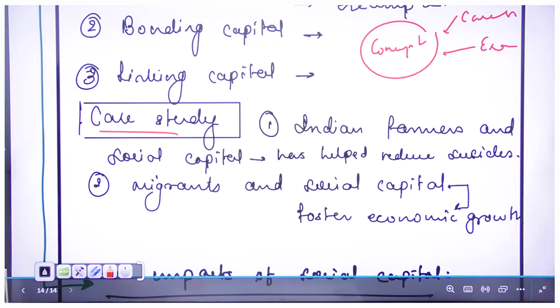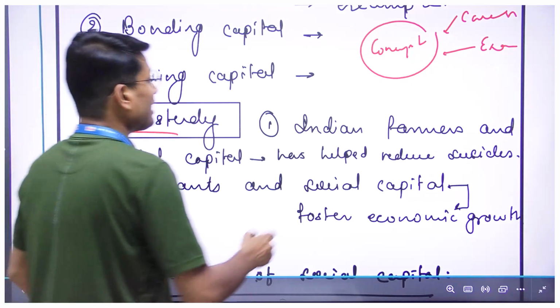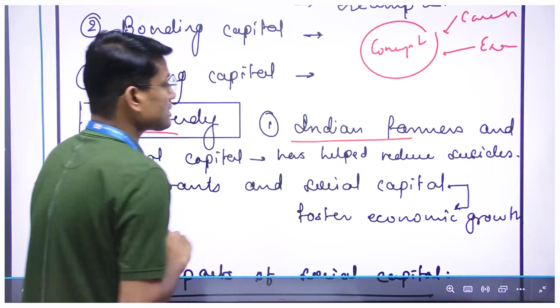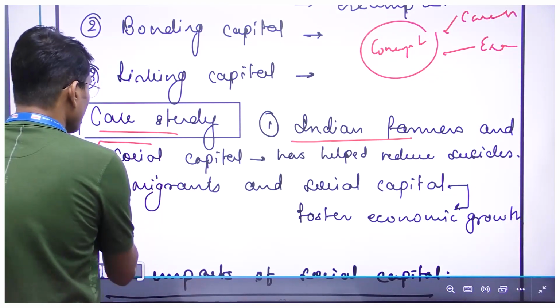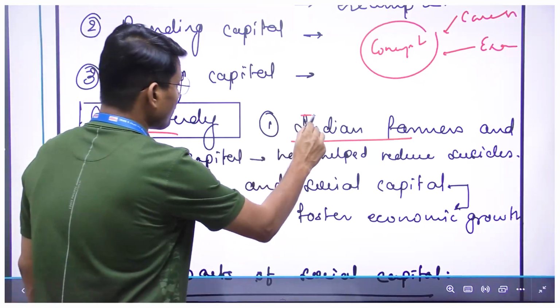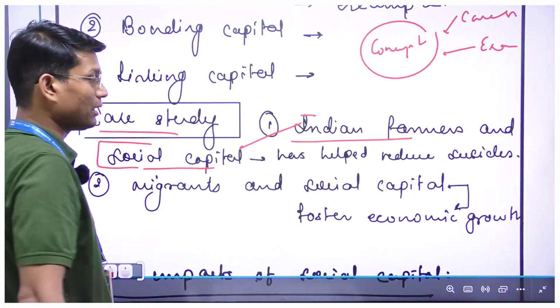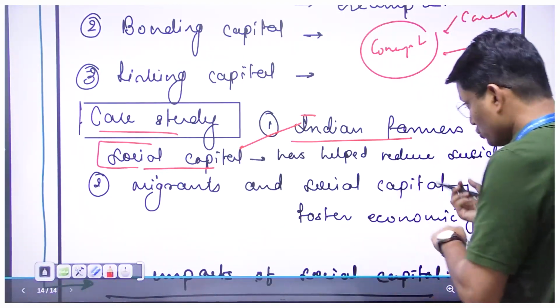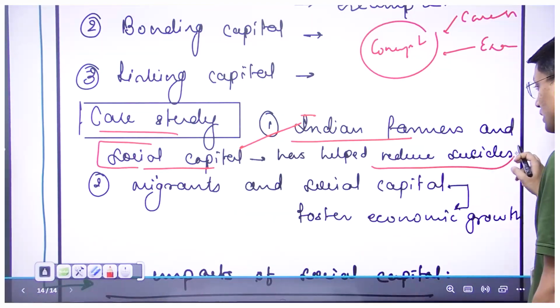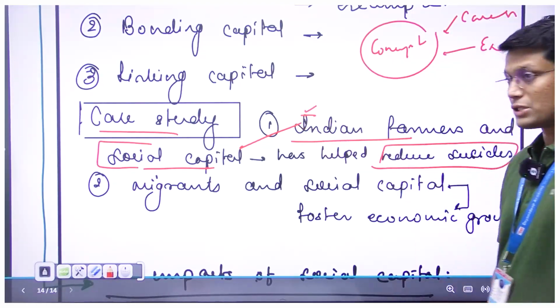So here, for population as a social capital, I have used this particular case study that we have Indian farmers, and we can use this particular concept that Indian farmers can be our social capital, and this social capital of Indian farmers can be used to help themselves with the help of farmers group, right?